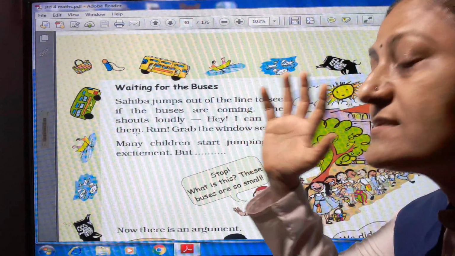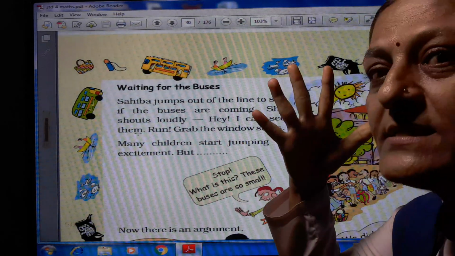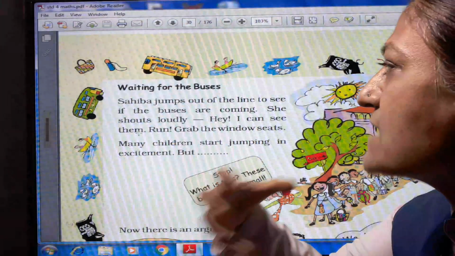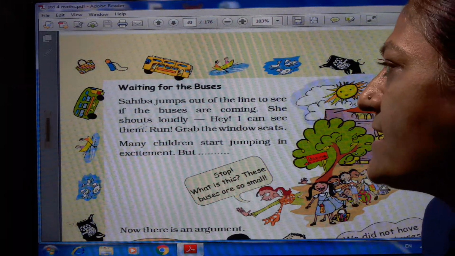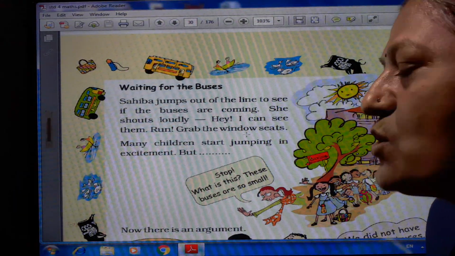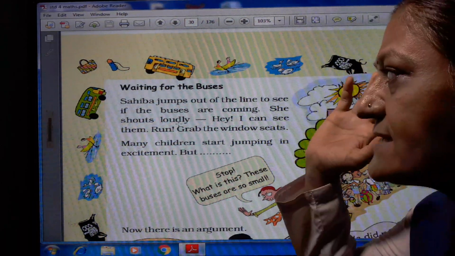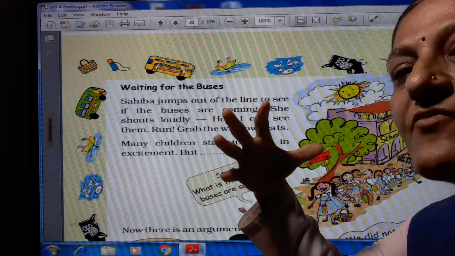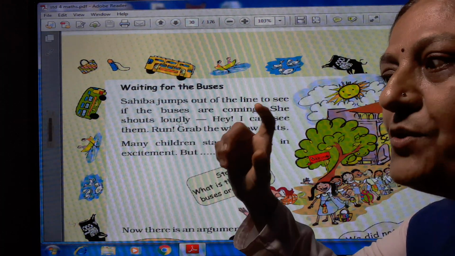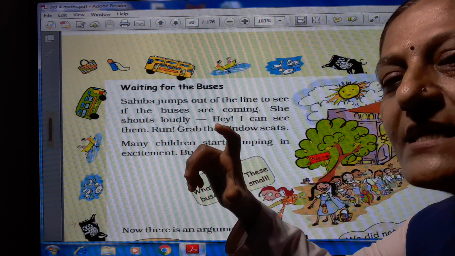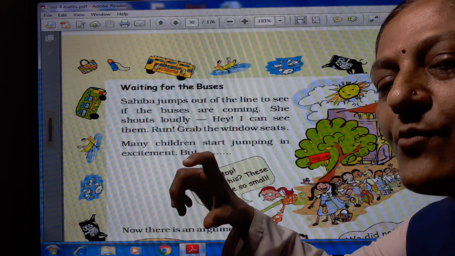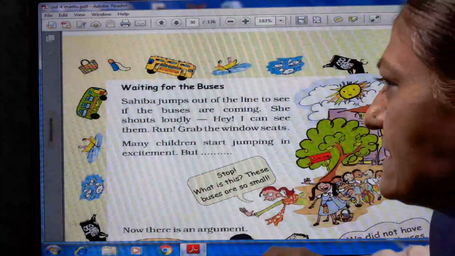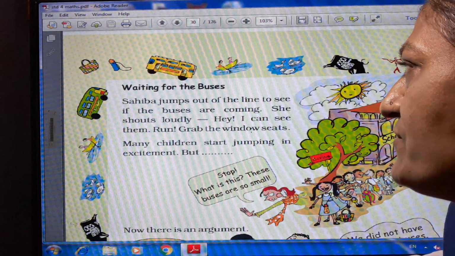When Sahiba saw the buses, she shouted loudly because she was very excited, "Hey, I can see them. Run, grab the window seats." She shouted that because when they are traveling, the window seat is the favorite for all the children. They want to sit there only, because the window seat is very favorable to all the small children. So she said to grab the window seats.